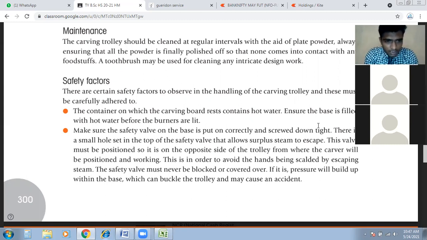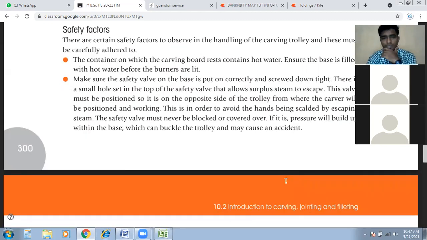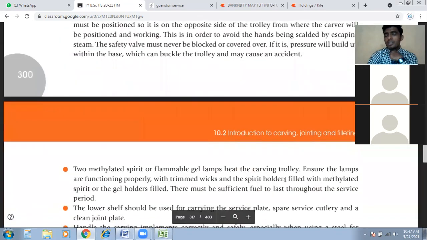The safety valves must never be blocked or covered over. If it is, pressure will build up within the base, which can buckle the trolley and may cause an accident. If we block the steam valves, it comes under pressure, and that will blow up the trolley or container, and that causes accidents.